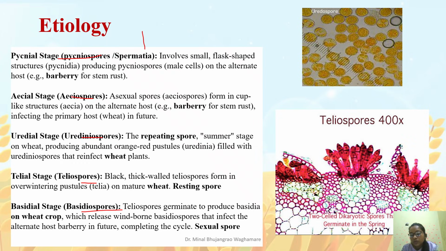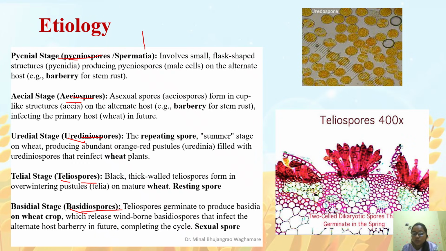We all know a famous university, Punjab Agriculture University, present in Punjab, and Punjab has lots of TB patients. Punjab Agriculture University's short form is PAU. So P, A, U and T, B. We can remember the trick as PAU, TB: pycnospore, aeciospore, uredospore, teliospore and basidiospore.